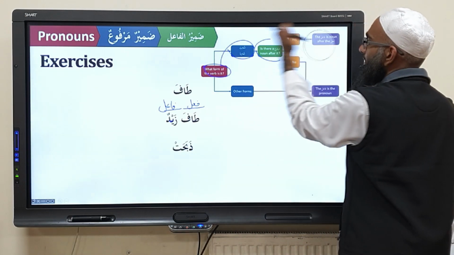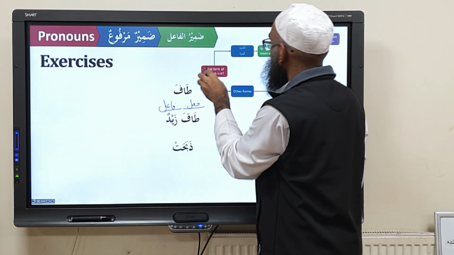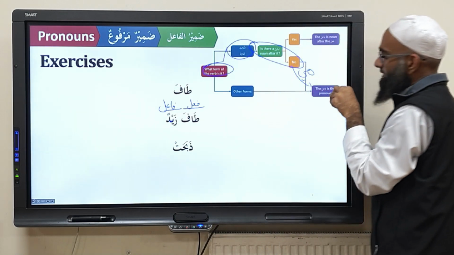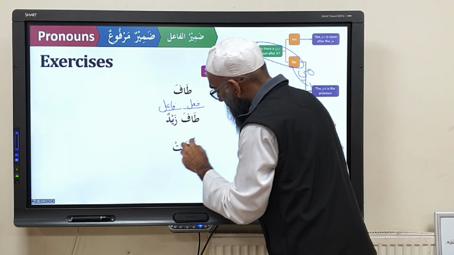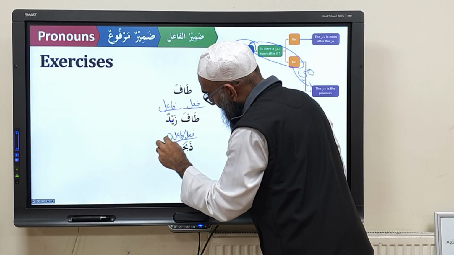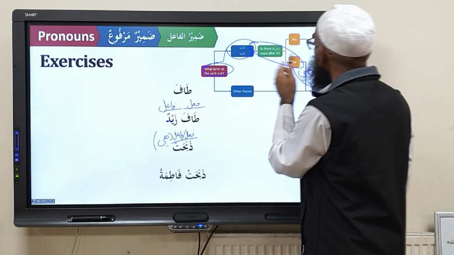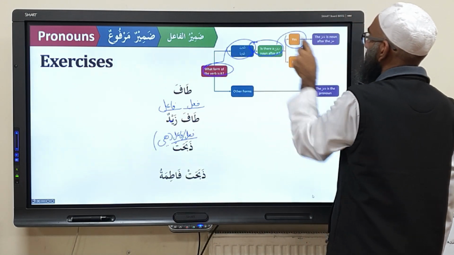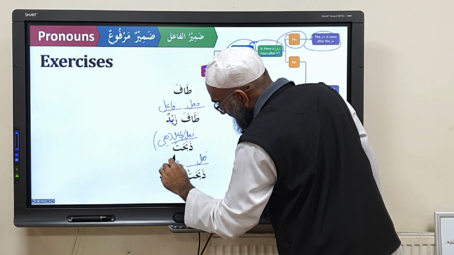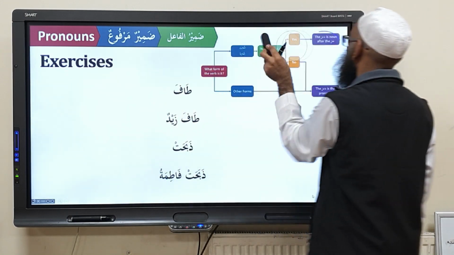Zabahat. What does zabahat mean? To slaughter. So zabahat, we say there's no marfu noun after it. It's a ghaiba, so the huwa becomes the fa'il, the pronoun. So zabahat is fi'l and fa'il, and the fa'il is hiya. Zabahat Fatima, there's a marfu noun after it. Same thing, but there is a marfu noun, so that marfu noun becomes the fa'il. So zabahat is the verb and Fatima is the fa'il. Are you following? Okay, any questions?